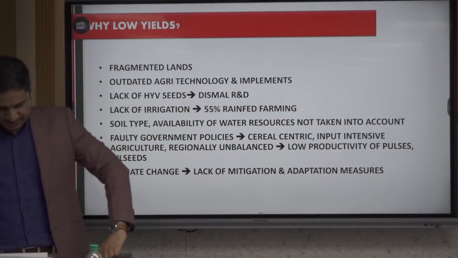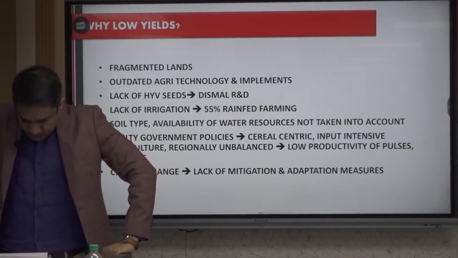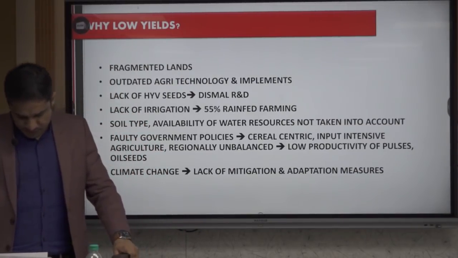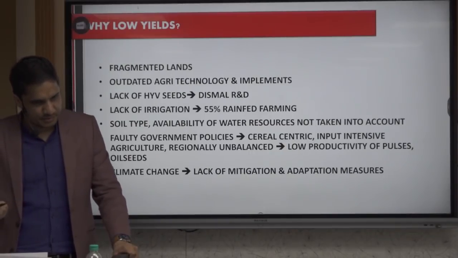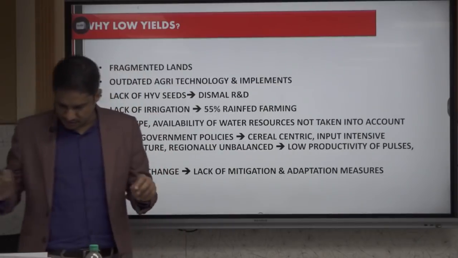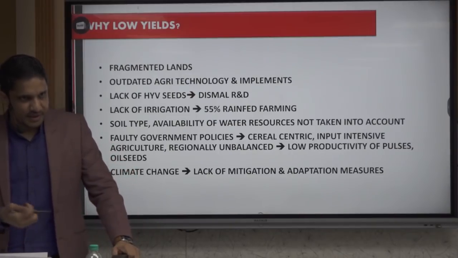In production, oil seeds is more than pulses. So within this point only, add oil seeds in between, because coarse cereals is more than oil seeds and oil seeds is more than pulses. Oilseeds is not a food grain, that is why I haven't added it.